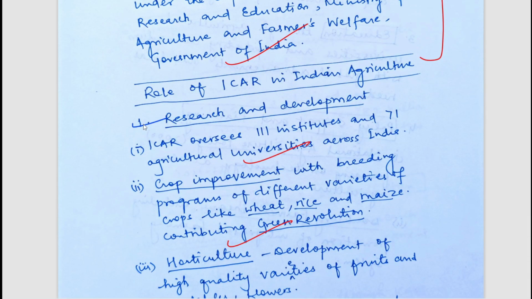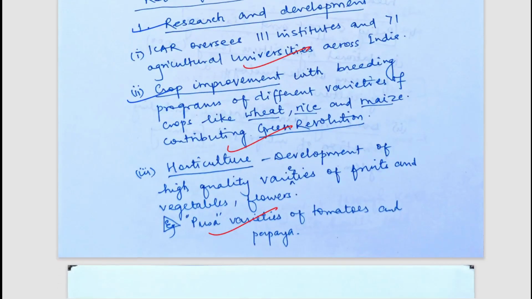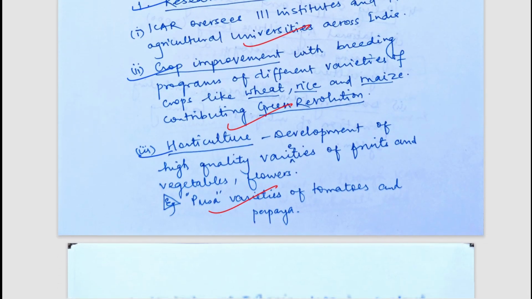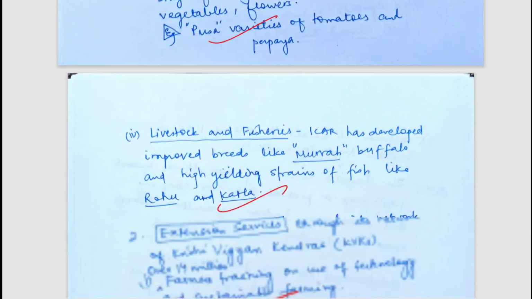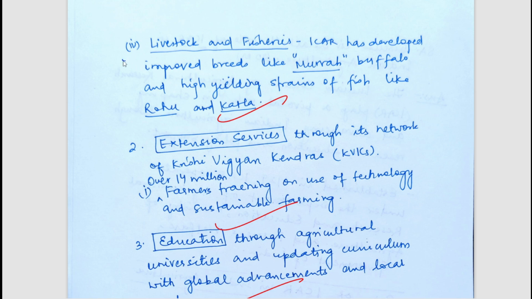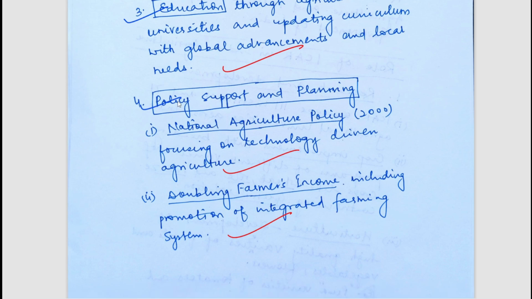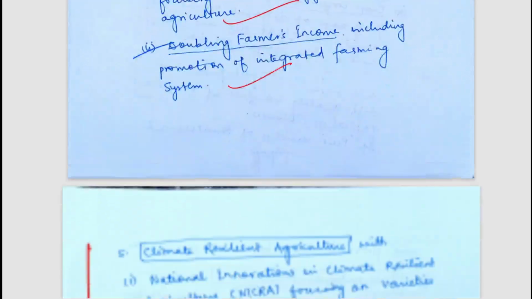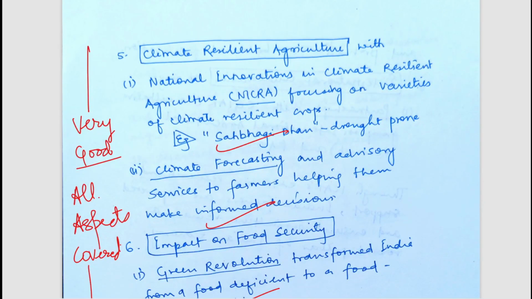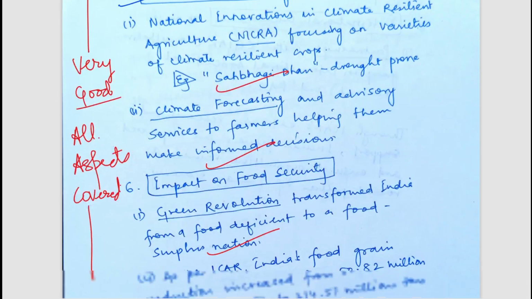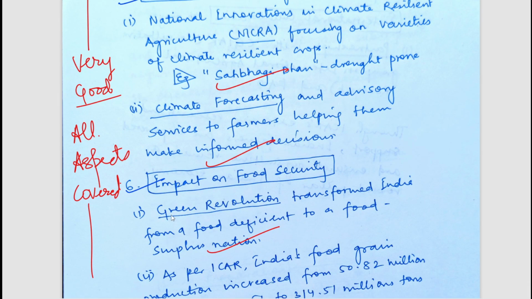It leads to research and development, crop improvement, horticultural improvement, and development of horticultural varieties. It has a role in livestock and fisheries. It provides extension services and education services to farmers. It is helpful in policy support and planning. It was very helpful in policies such as the national agriculture policy and the doubling farmers' income policy. It focuses on climate resilient agriculture. It has an impact on food security.